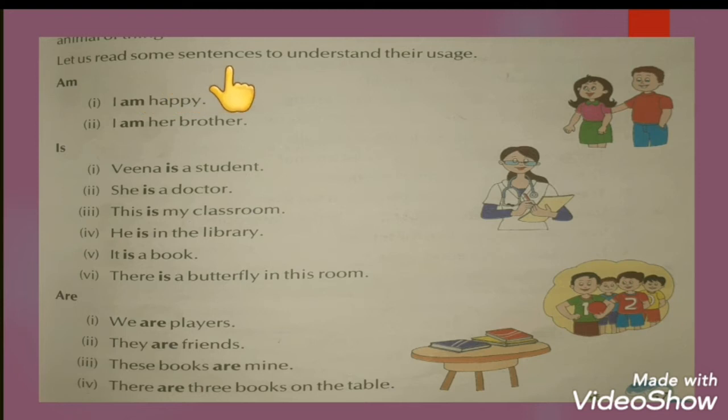Let us read some sentences to understand their uses. Am. I am happy. I am her brother. Is. Veena is a student. She is a doctor. This is my classroom. He is in the library. It is a book. There is a butterfly in this room. Are. We are players. They are friends. These books are mine. There are 3 books on the table.